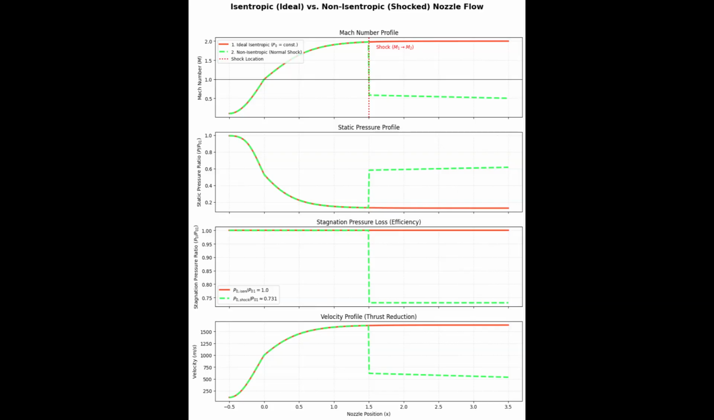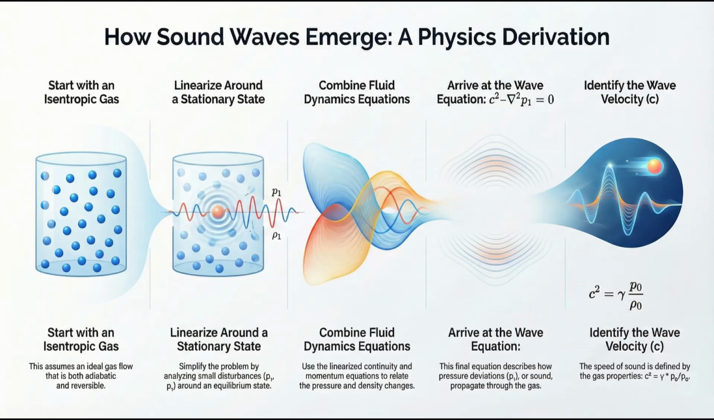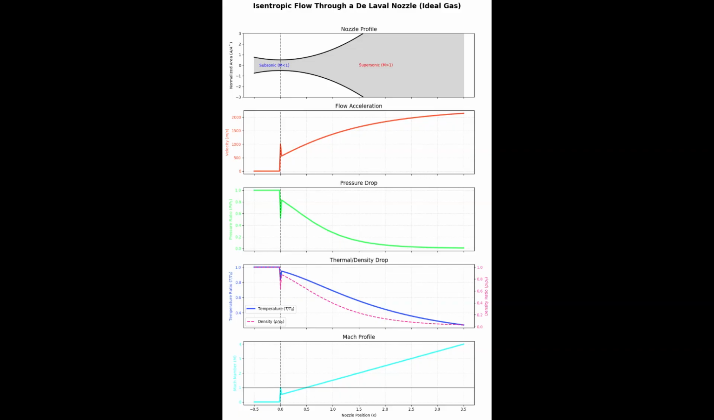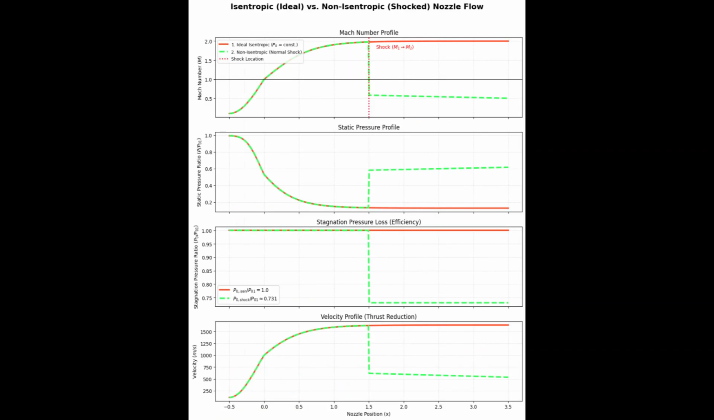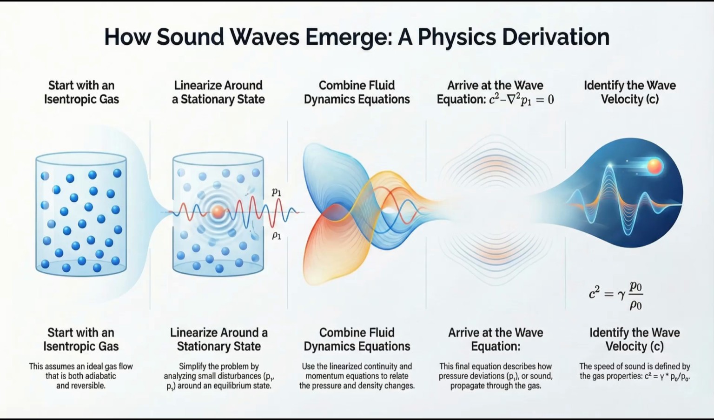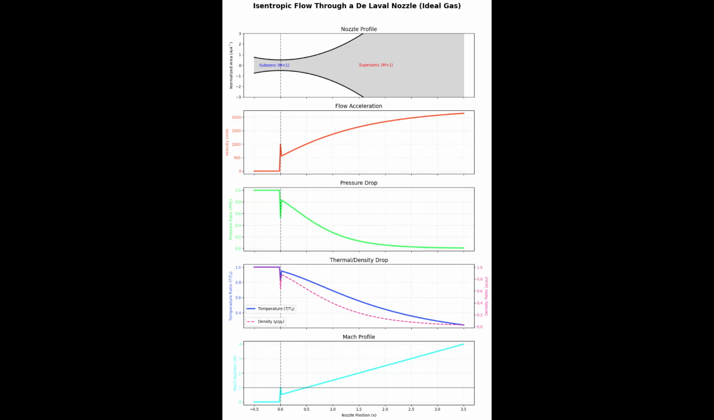Second, and this is the really cool physics result, when you take the equations that govern this perfect flow, they're called the Euler equations, and you linearize them, you literally get the classical wave equation. And that equation? It specifically describes sound waves as waves of pressure. What's crucial is that the math also defines the speed of that wave. Yep, the speed of sound itself.